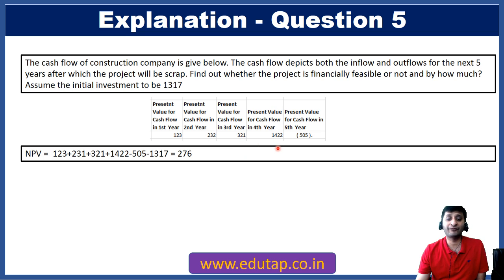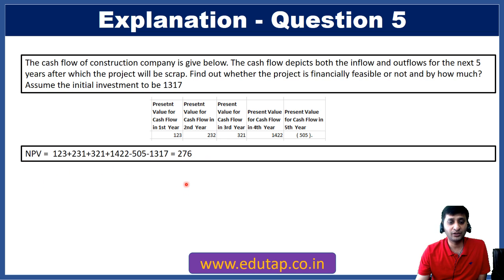So you need not find any present value for any of the cash flows. These are already given. So what you need to do is just sum this up. 123 plus 232 plus 321 plus 1422 minus 505, because this is a negative cash flow, and then there is an initial investment also, 1317, which needs to be deducted. So the total will come out to be 276.